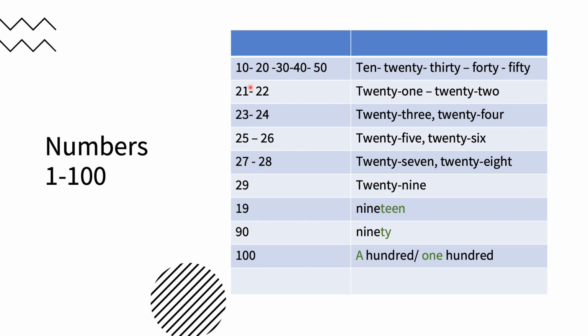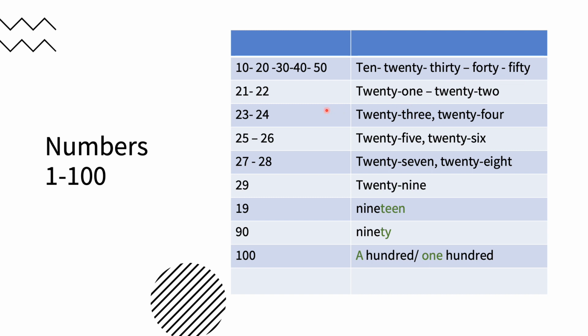Now we come to talk about numbers. In Unit 1 and 2, we discussed the numbers from 1 to 20. Okay, now after 20 we have the tens. For example, here we have 10, 20, 30, 40, and 50. And this is how we write it: 10, 20, 30, 40, and 50.